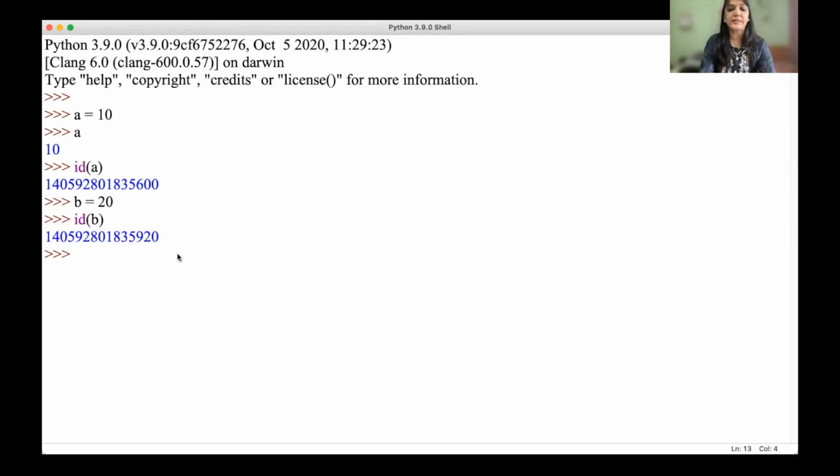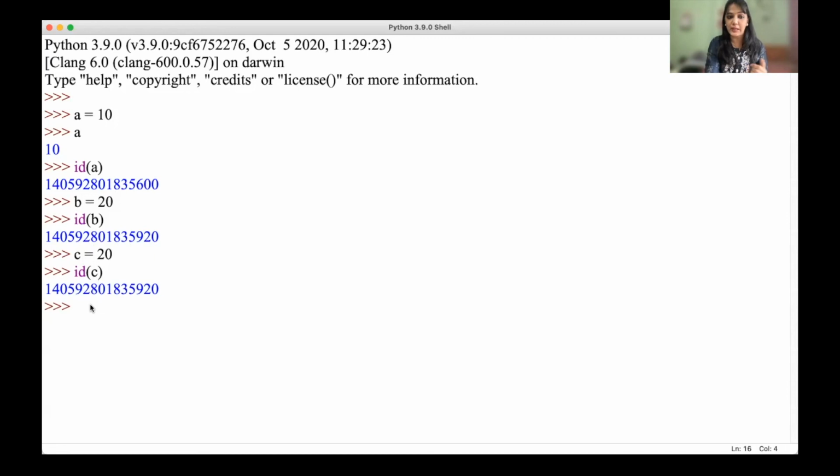Now, if I say c is equal to 20 and display id of c, the id of a was something else and the id of b was something else, but you can see the id of b and id of c are the same. The reason is variable b and variable c both are holding the same value, and that is the reason the memory location address of both variables is the same.